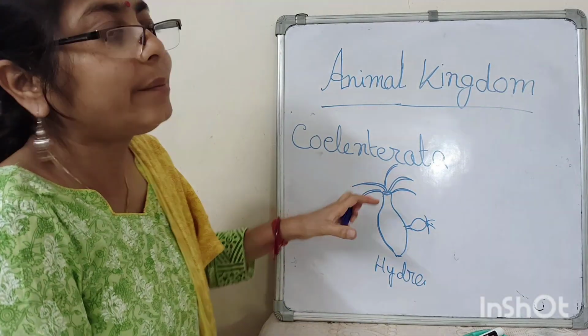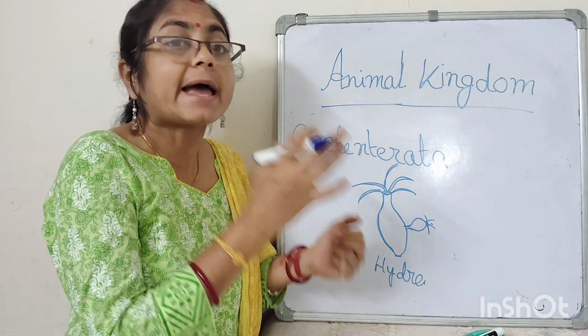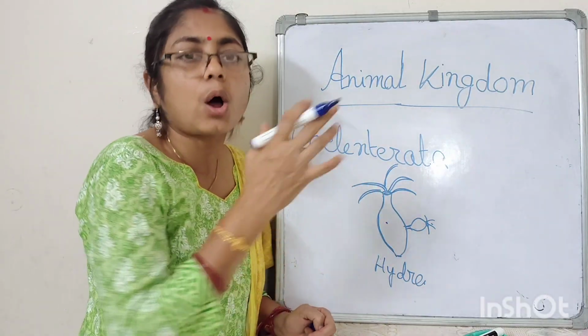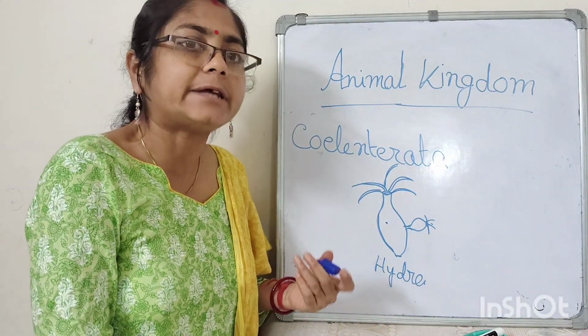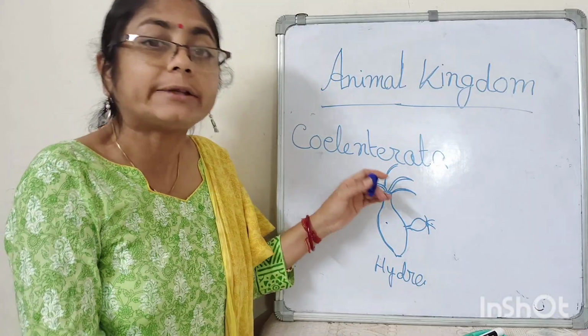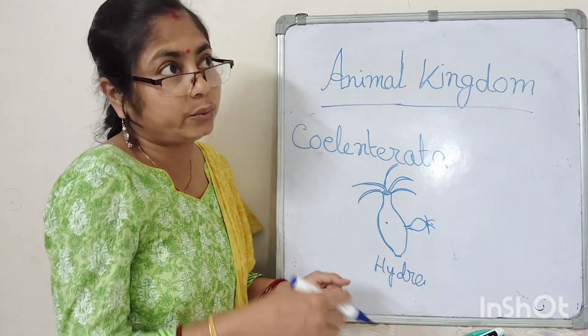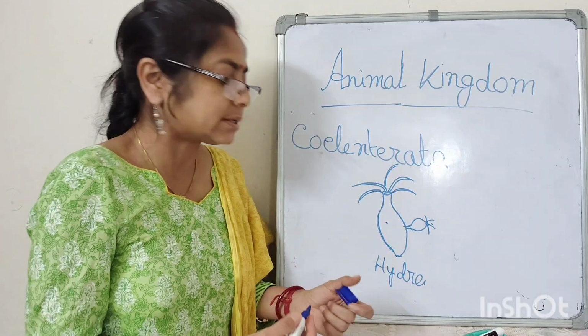In Coelenterata, there is a sac-like structure inside the body. Inside the body, there is a hollow place. It helps in digestion. For that reason we call this animal Coelenterata. Then we discuss the other features.